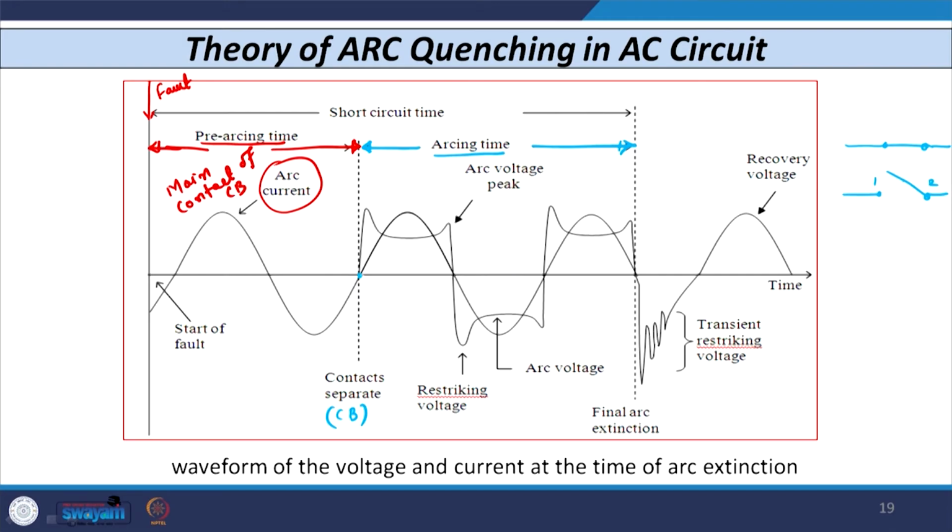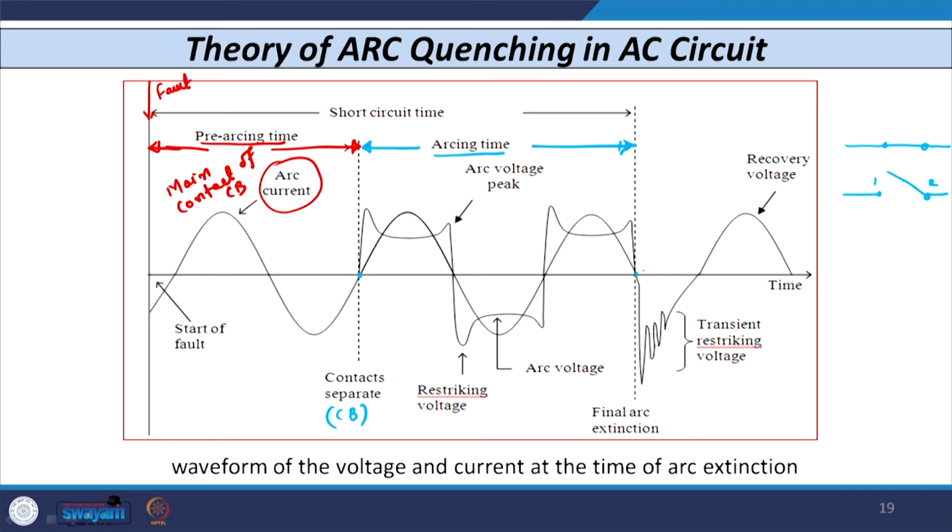Now, in the arcing time, as the current continues to flow, if you observe this sinusoidal current, after 1.5 cycles from this point you can see the final arc extinguishing occurs.